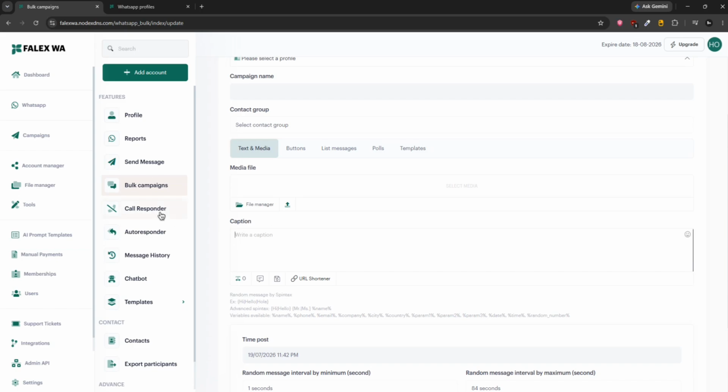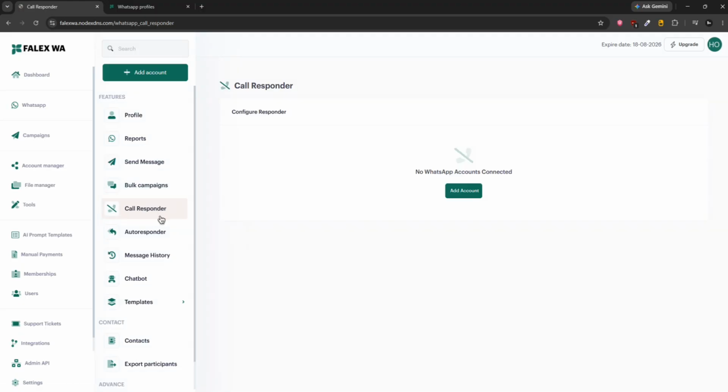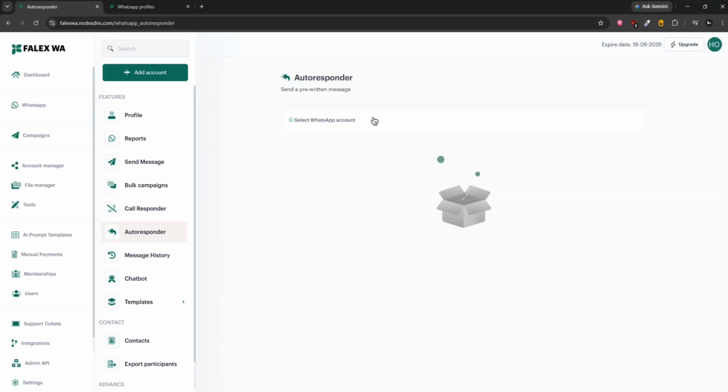Then we have call responder, as I told you. Now I cannot show you a call responder demo because we have to add an account which I have not. Then auto responder message. For auto responder, you can choose a device here.